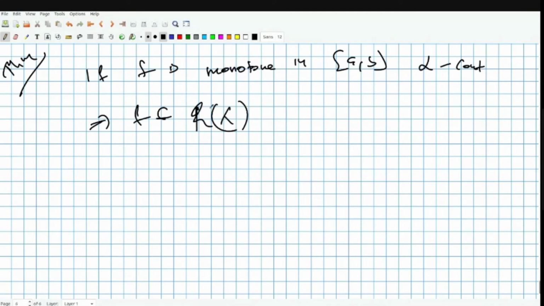If you are only considering Riemann integration, it's fine, because the identity function is always continuous. So if f is monotone, then f is Riemann integrable.